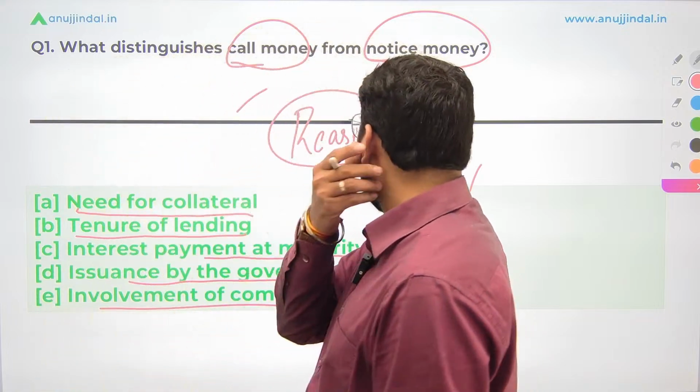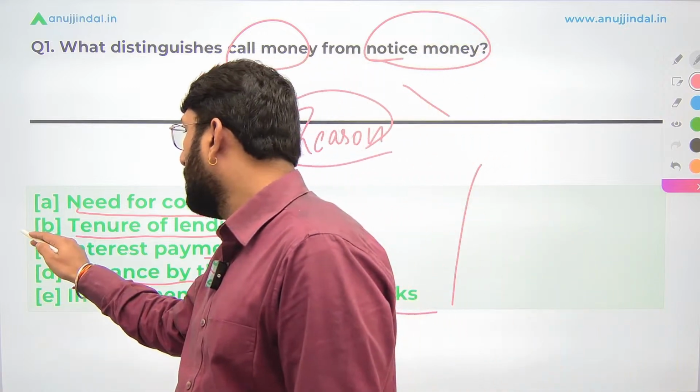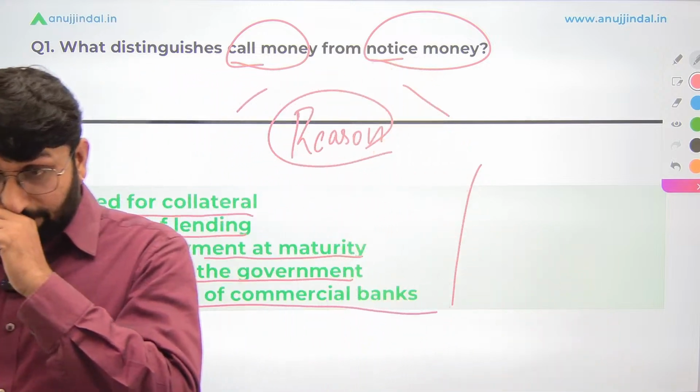Yes. So call money is for 1 day. Notice money is for a period of 14 days approximately. So the answer is going to be B, tenure of lending. A lot of B answers have come. Poonam, Nafis, Manish, sorry.